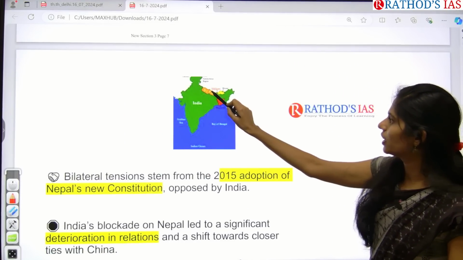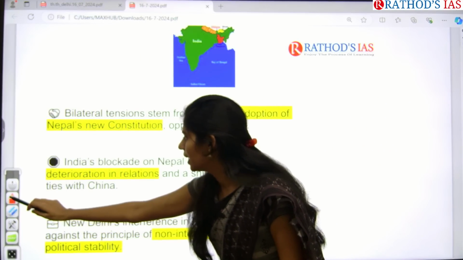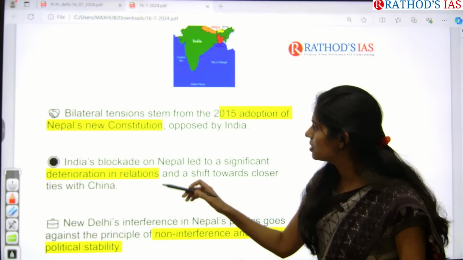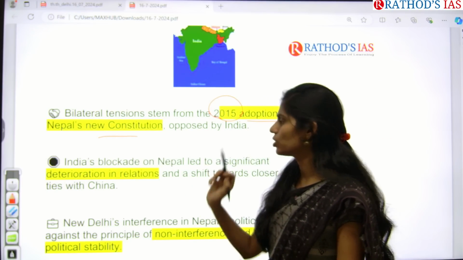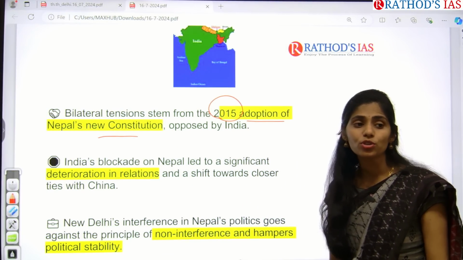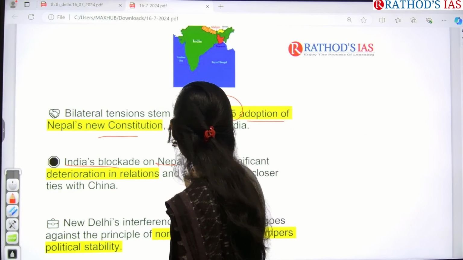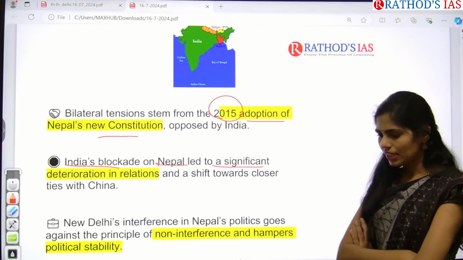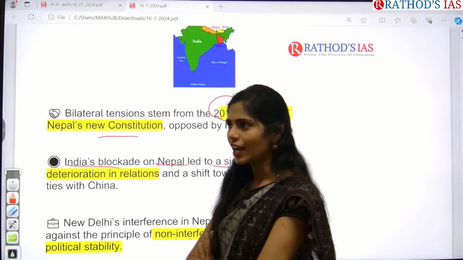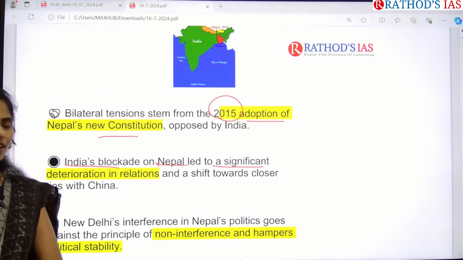Here, this orange color part is Nepal. If we are talking about the relations, why they have been strained is because of the 2015 adoption of Nepal's new constitution, which was opposed by India. The next one is India's blockade on Nepal, which also led to a significant deterioration in relations. Actually Nepal was moving towards China, so because of this, India led a blockade of trade. So this is also one important issue.